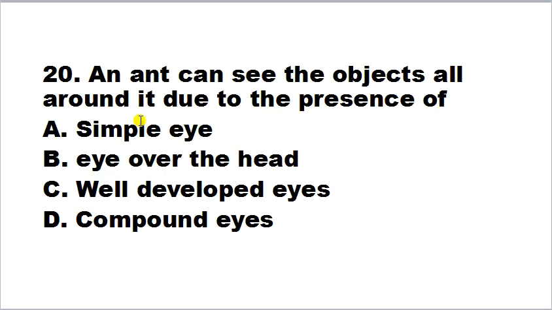An ant can see the objects all around it due to the presence of simple eyes, eyes over the head, well-developed eyes, compound eyes. So an ant can see the object all around because they are having compound eyes. Compound eye means they have compound eyes made from numerous tiny lenses, so that they can see all around. So correct answer is compound eyes.